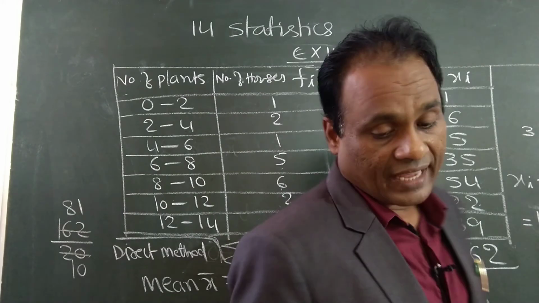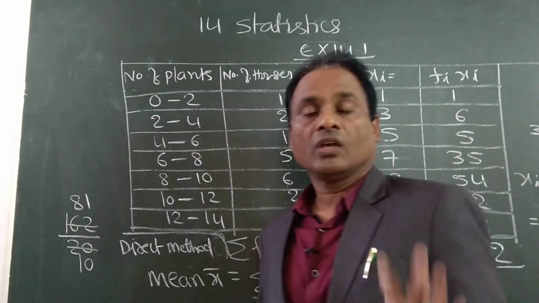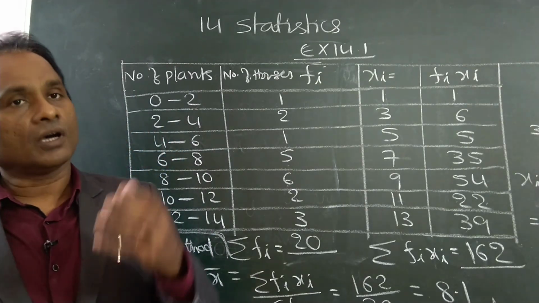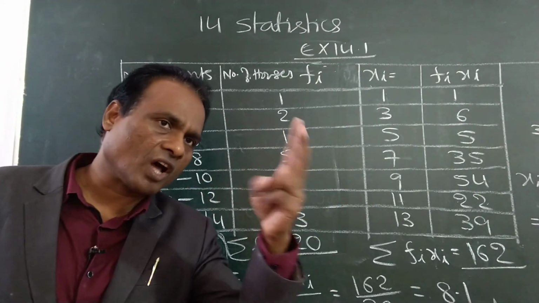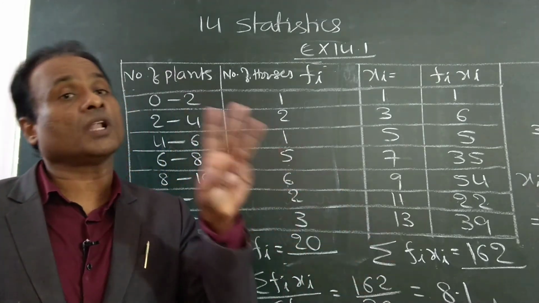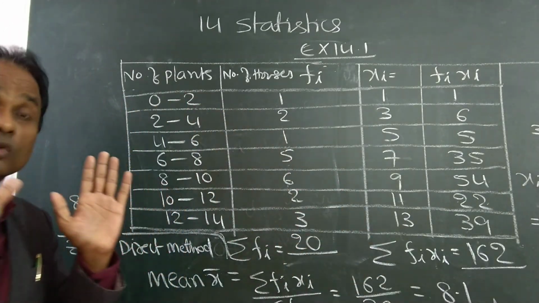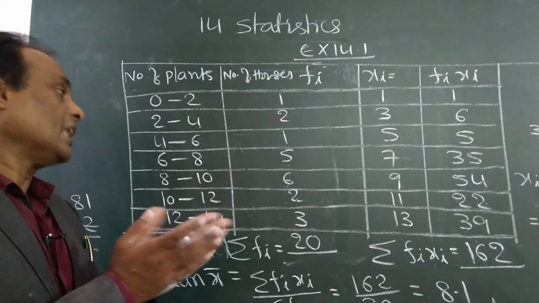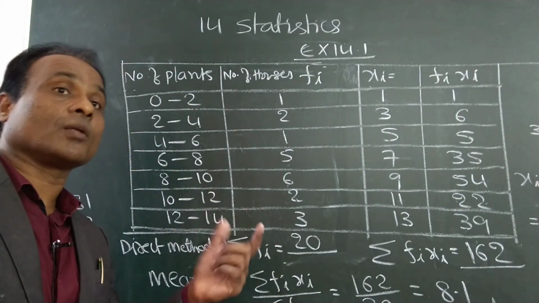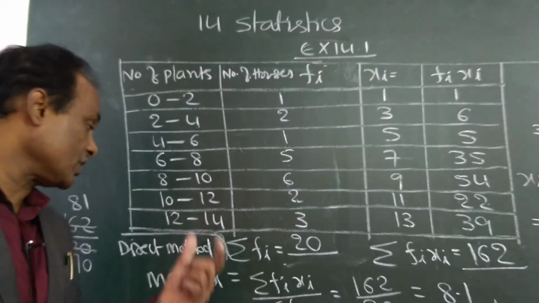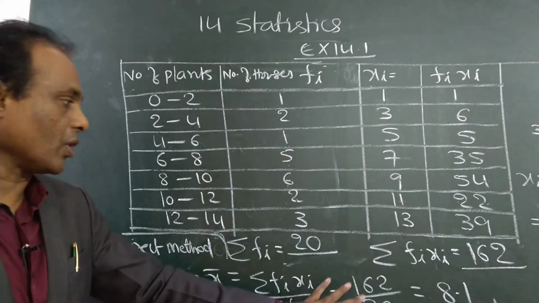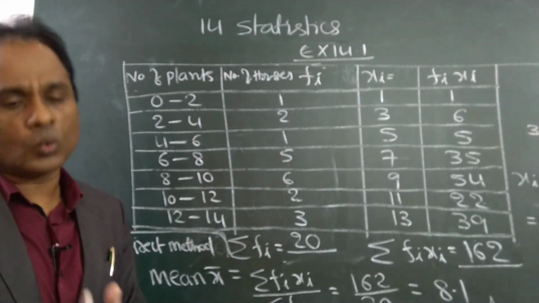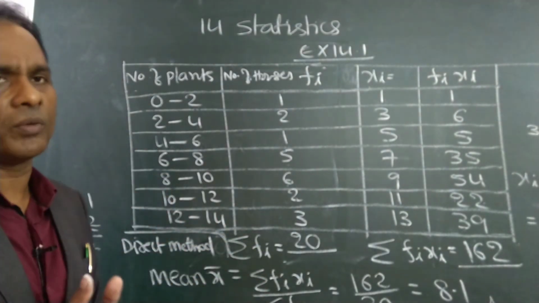Students, today I gave all the 5 formulas for the mean: 2 formulas for ungrouped data and 3 formulas for grouped data. So practice and memorize those 5 formulas, and then how to apply the third formula, that is using the direct method, to find the mean, I explained with the problem. So remember this, and if you want you can do the remaining problems with the same method.